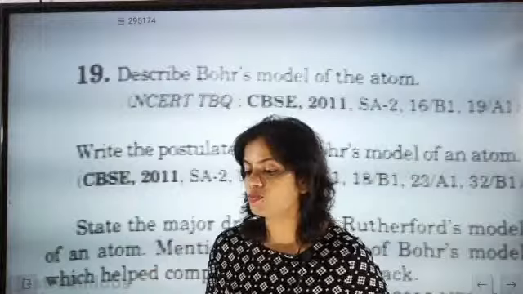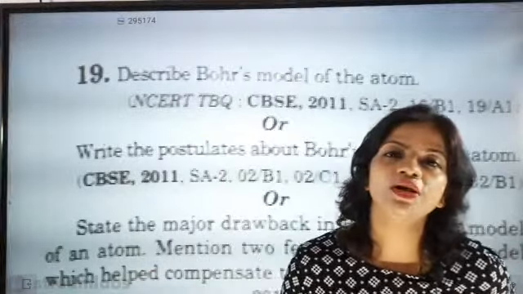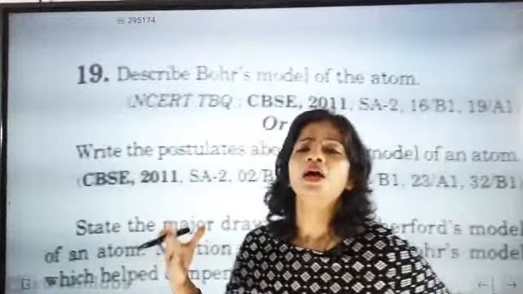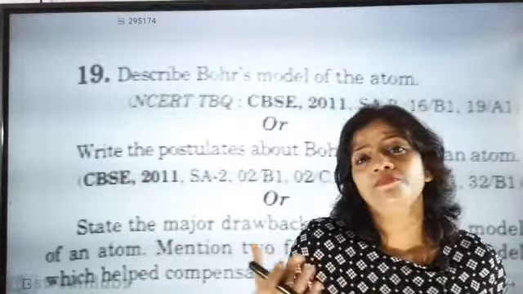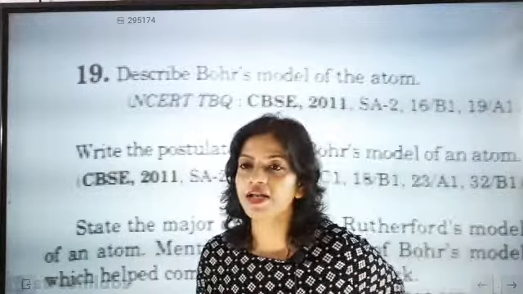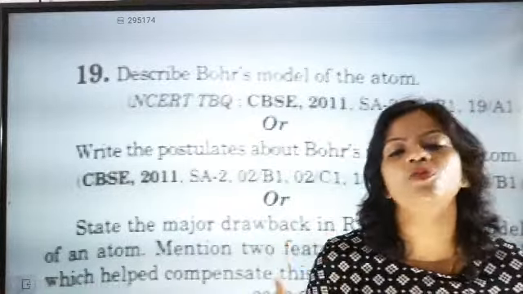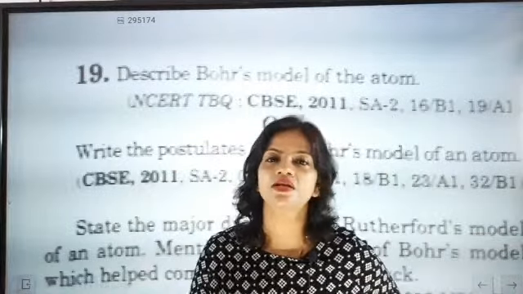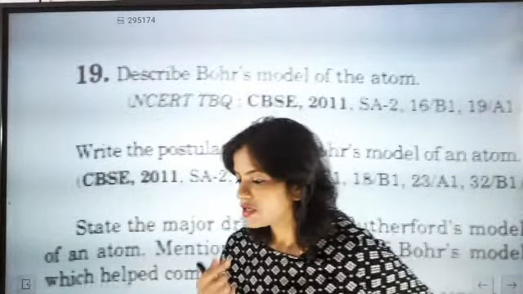This is the most important point about the nucleus that Bohr postulated. The nucleus is concentrated at the center, contains neutrons and protons, is positively charged, has mass, and the entire mass of the atom is concentrated in it. Fine. This was the point.